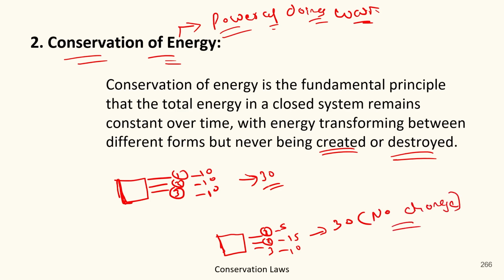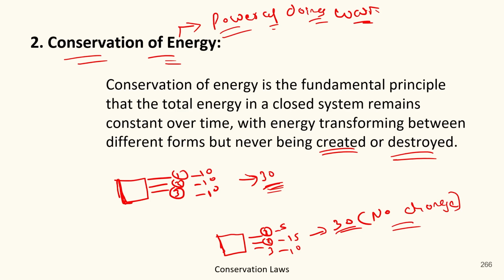because before the reactions or the transformation, the total energy was 30, and after the reactions and the transformation, still the total energy is 30. Got it? So the conservation of energy states that in a closed system, energy remains the same. It could not be created nor destroyed, but it could be transferred only.